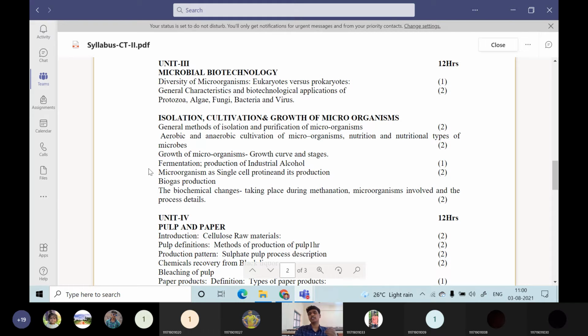And next one is isolation, cultivation and growth of microorganisms. So first we have to isolate them. For example, Salmonella bacteria, or Escherichia coli bacteria. In the case of Salmonella, when you take some egg, on top of the eggshell, what happens? There will be some Salmonella bacteria.